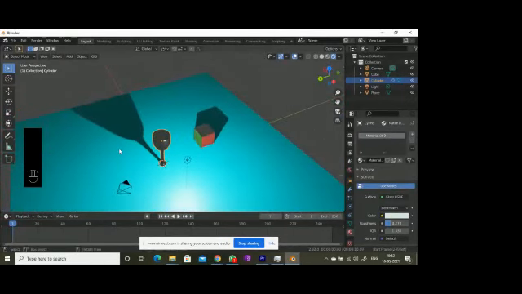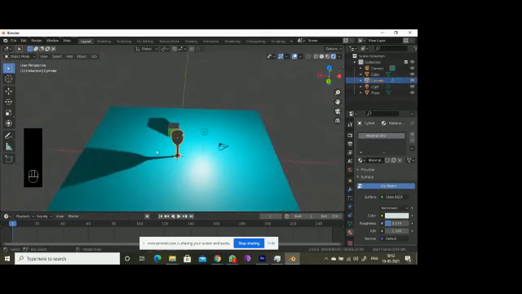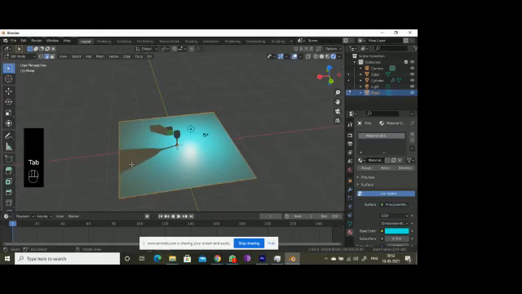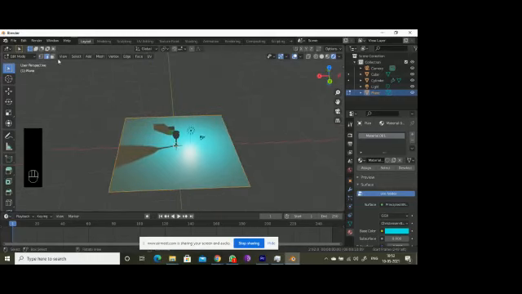So generally we make a method, go for edit mode, tab, it's like this.